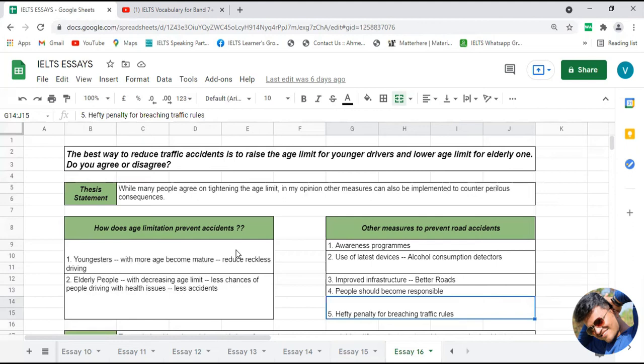So these are the five points which you can include in your body paragraph number two, supporting the view that apart from changing the age limit, these are the five ideas which can be implemented to handle the problem of road accidents. Now it's time to see how body paragraph number two can be developed by using these points. So let's see the same without wasting any time.